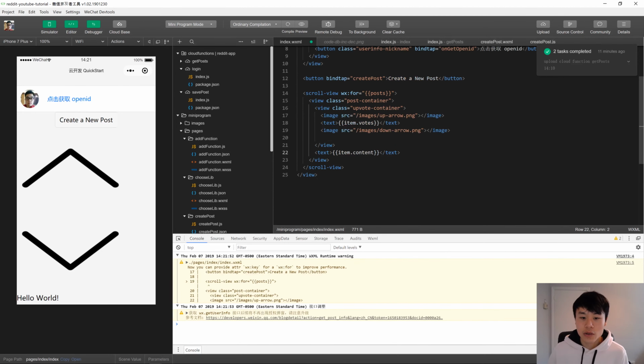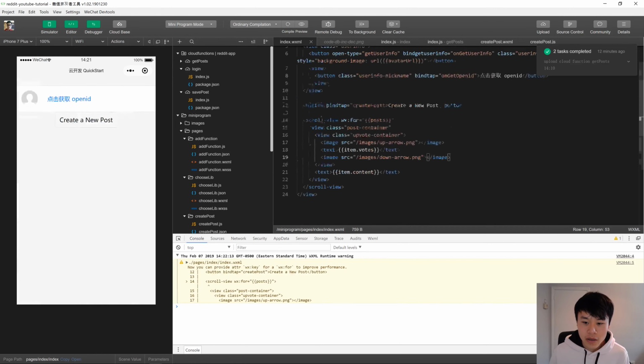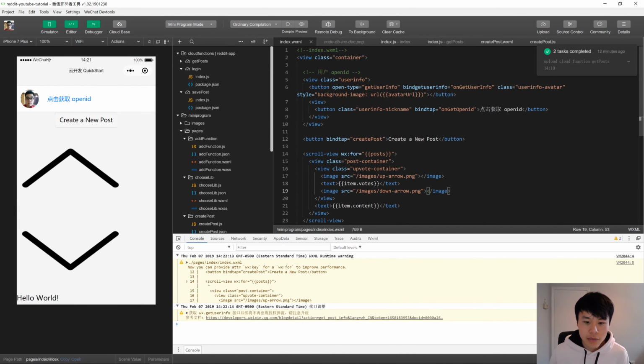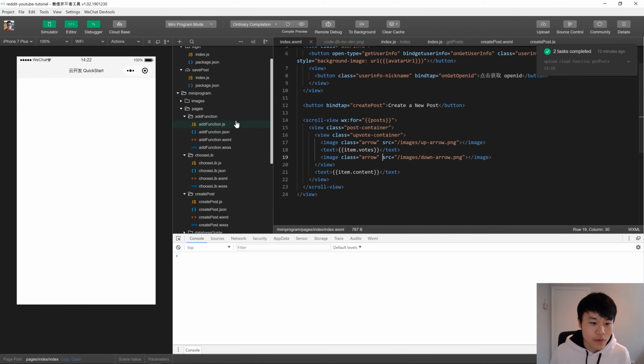Option Shift F on Mac, or Alt Shift F in Windows to format. Yeah, you can tell I use Mac as well. First off, let's just make this kind of smaller. So arrow. And this will be the first thing we're defining in WXSS. So exciting stuff.